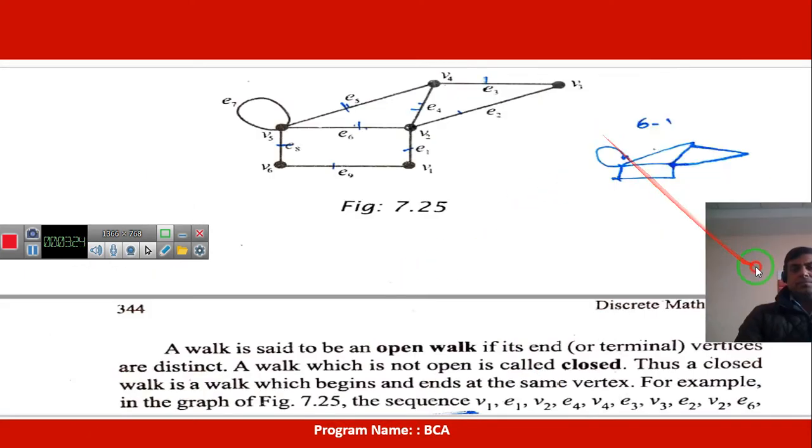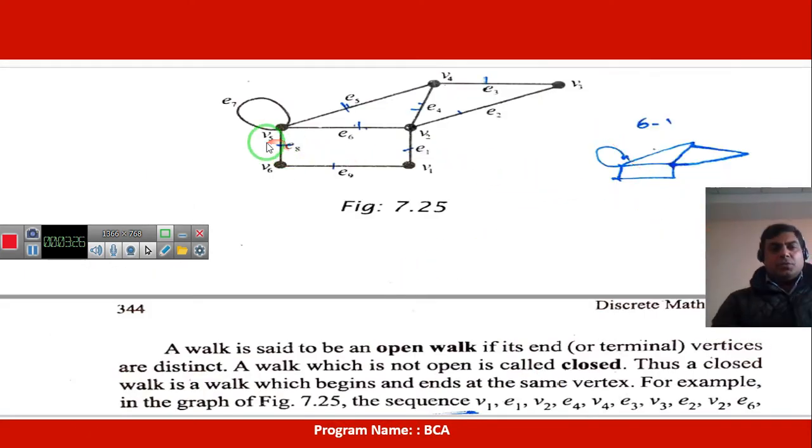For example, suppose that we consider v1, e1, v2, e2, v3, e3, v4, e4, v2, e6, v5, v5 to v6, v6 to e9, and again we have to reach v1. So v2 has been repeated twice.